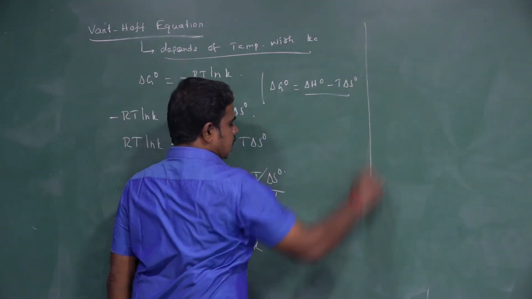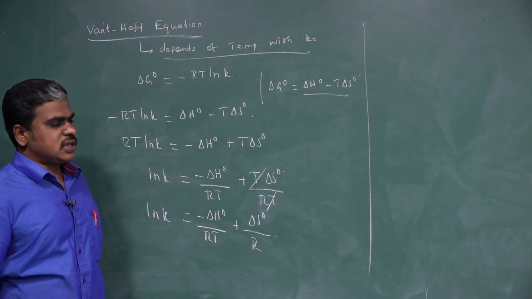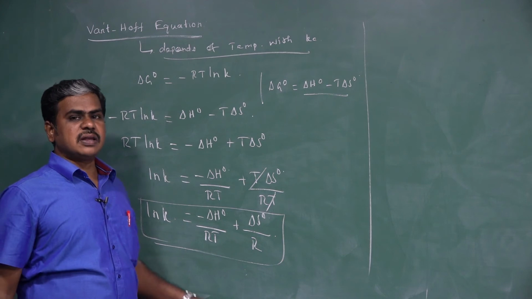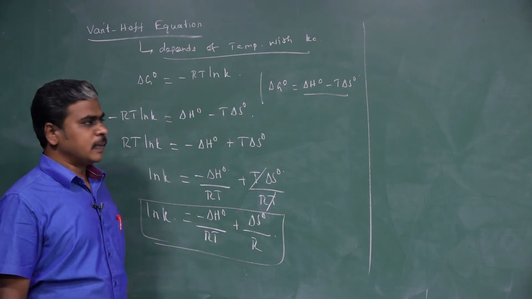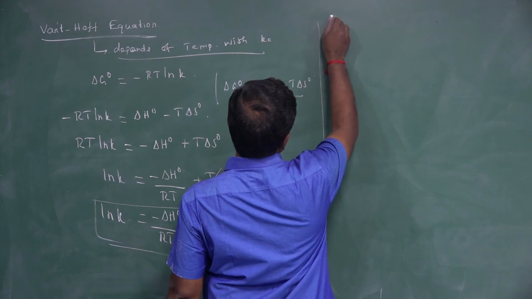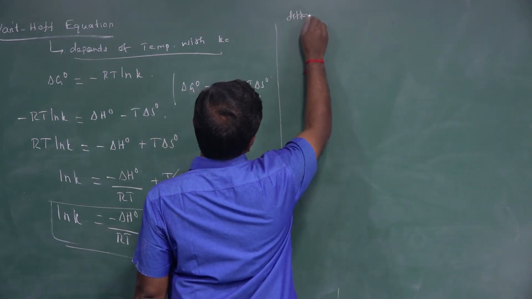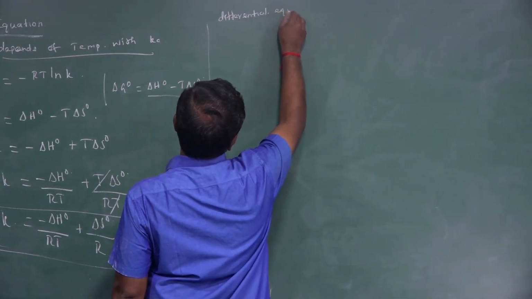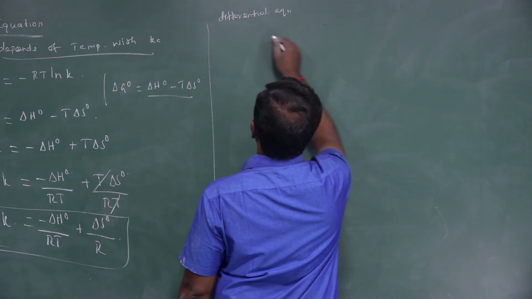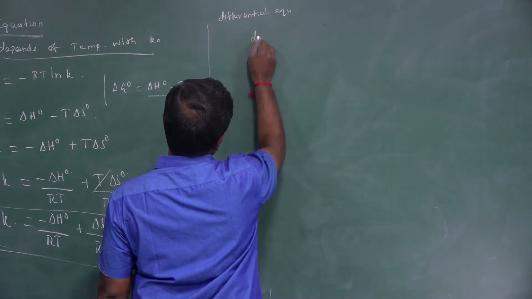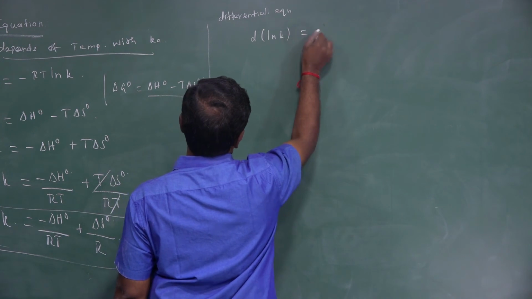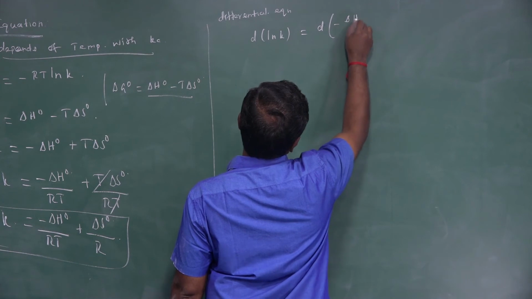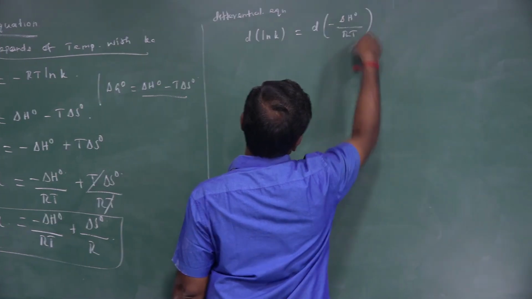Now, we are differentiating this equation with respect to T, that is temperature. So, for the differential equation, we take d ln K, which is equal to d of minus delta H naught by RT.